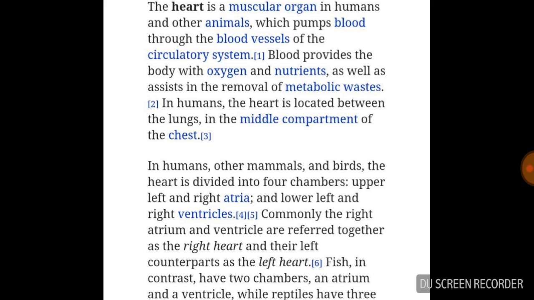In humans, the heart is located between the lungs in the middle compartment of the chest. It is located between the lungs, behind the sternum and within the rib cage, from the 12th thoracic to the 3rd lumbar vertebrae. It is tilted towards the left side and touches the left lung, so we feel that the heart is on the left side of our body.